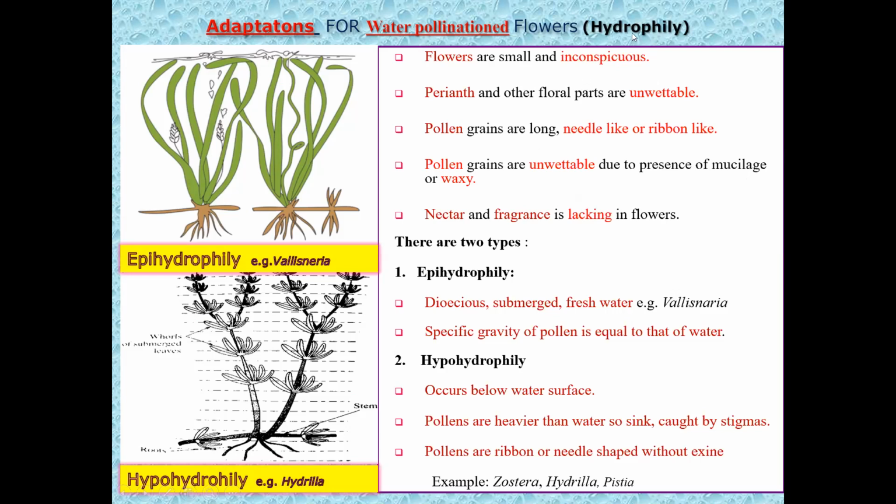Since it is a non-living agency, once again, the flowers do not produce nectar and do not produce fragrance. So there is absence of attractive colors, nectar, and fragrance in hydrophilous flowers. Okay, so there are two different types of hydrophily. They are epihydrophily and hypohydrophily. That we'll discuss in our next lecture.